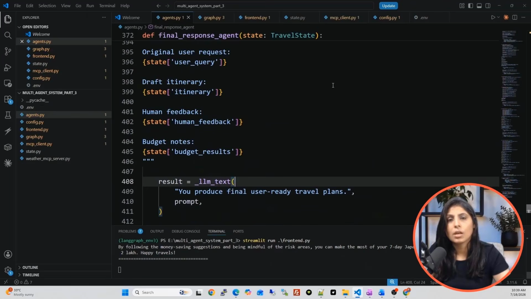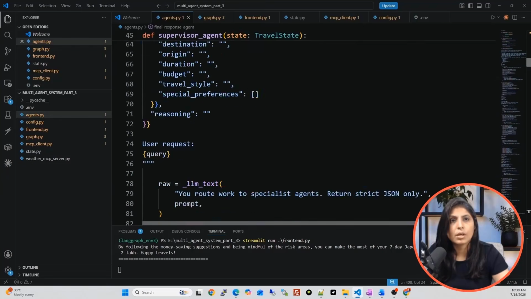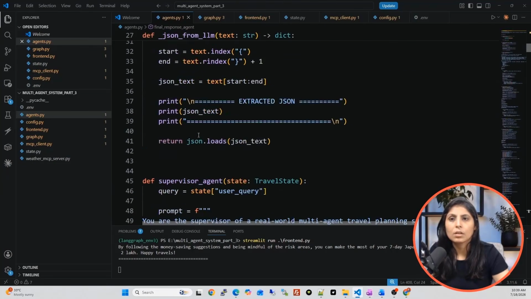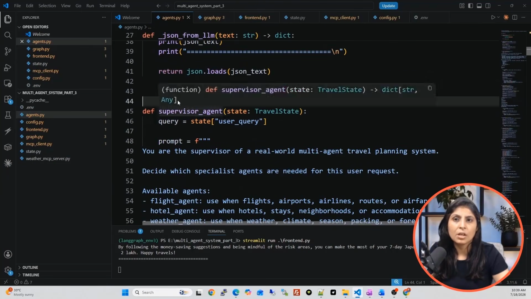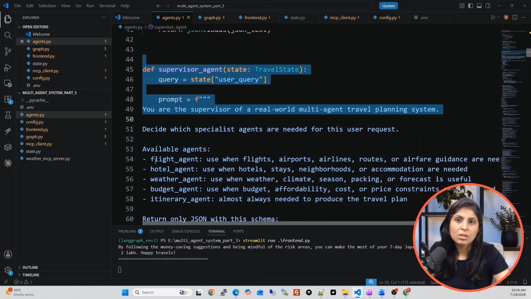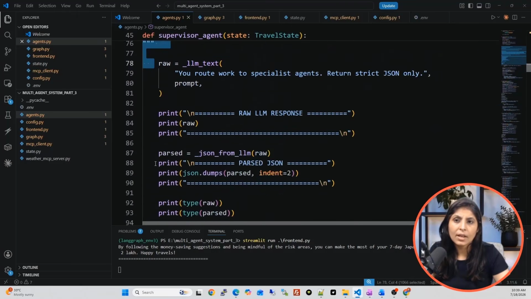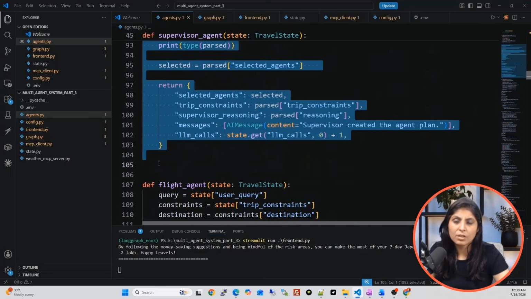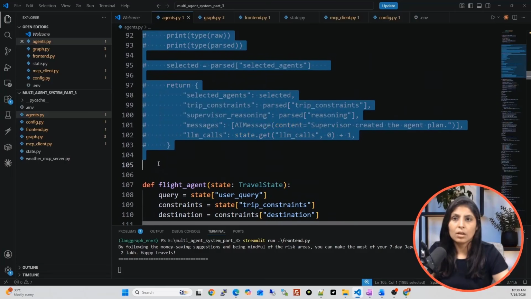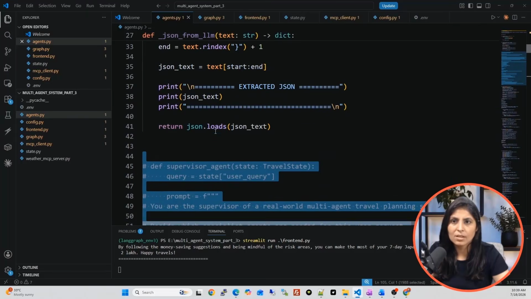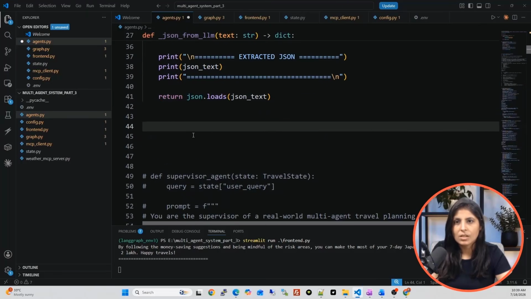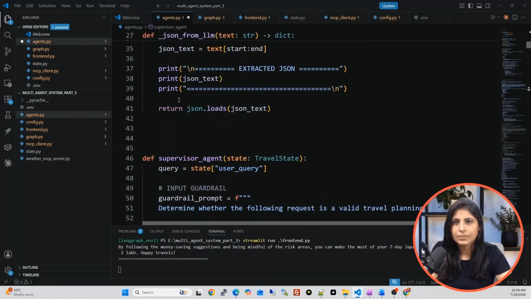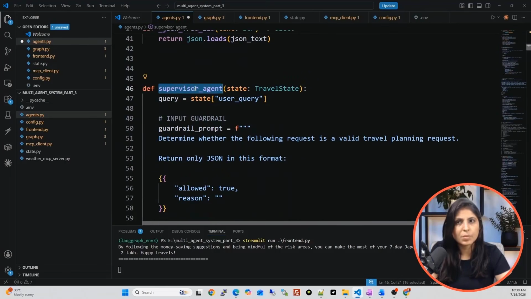So let's go at the top, and here is the supervisor agent. I'm just commenting out this function, and I will write another supervisor agent function with guardrails. So let me paste that function over here. See, I'm pasting the function here. The function name is supervisor agent, the input is travel state only, and from the state we are getting the user's query.